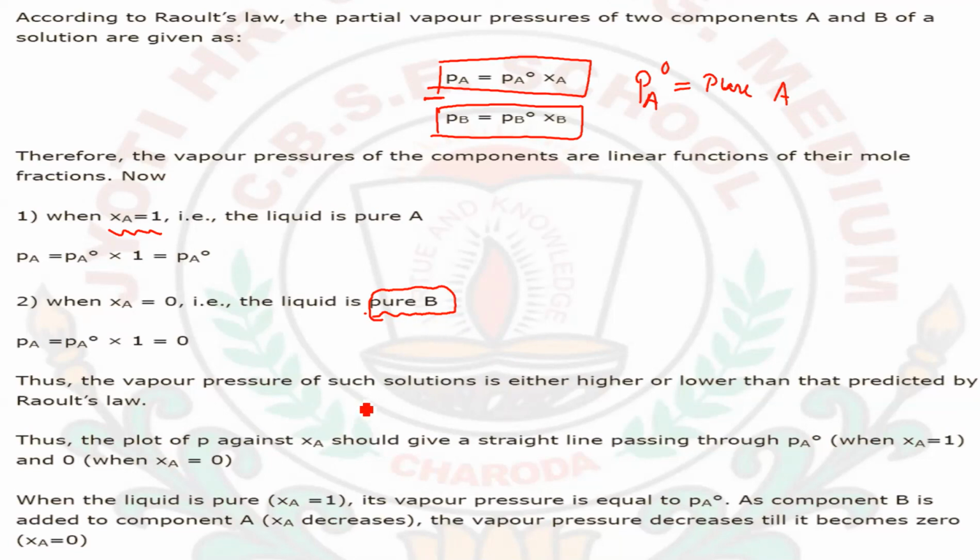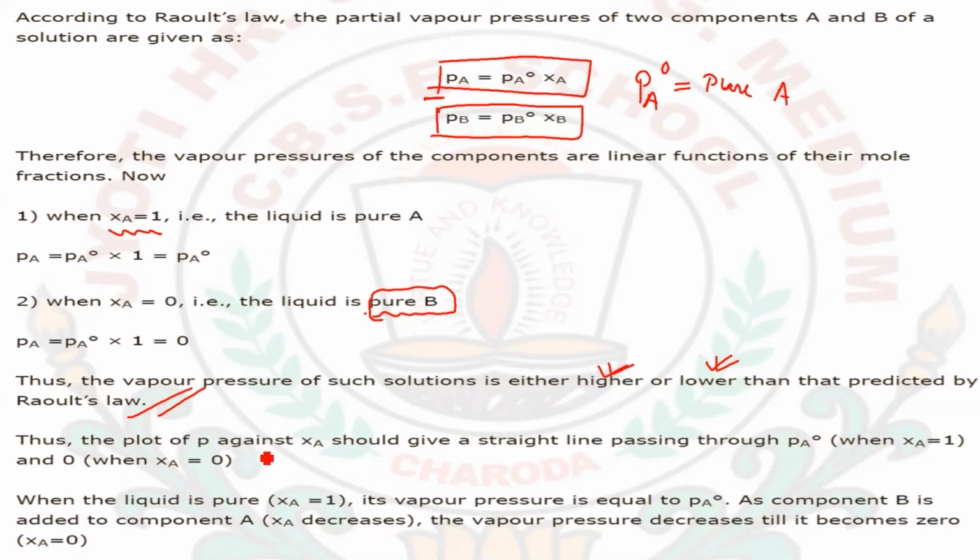Thus, the vapor pressure of such a solution is either higher or lower than that predicted by Raoult's law. For the given two conditions, the vapor pressure of such solutions can be either higher or lower. It will be lower when the second condition is there, and higher when the first condition is there.